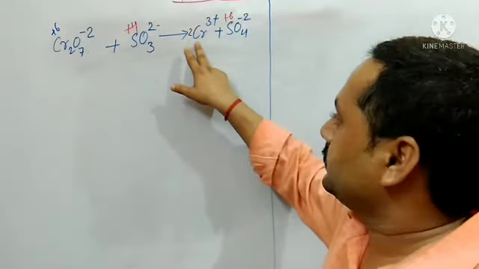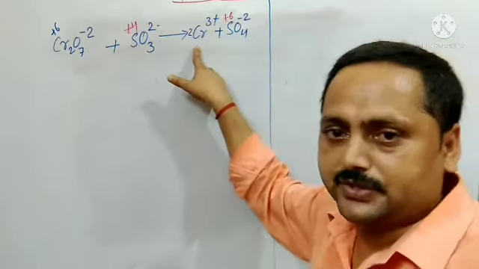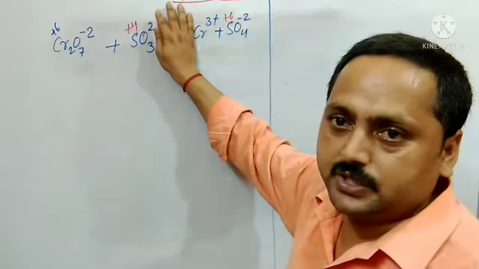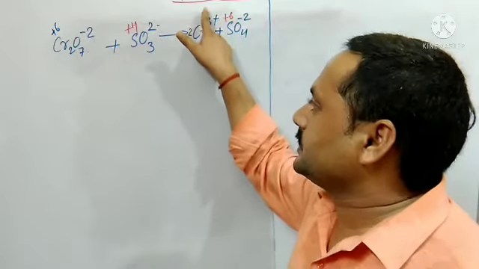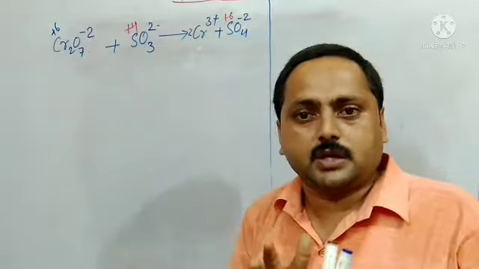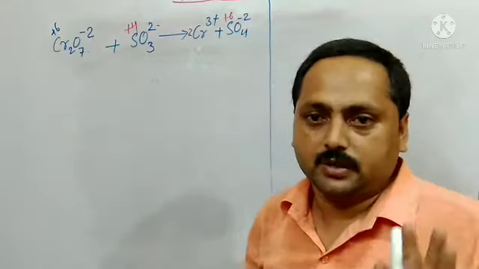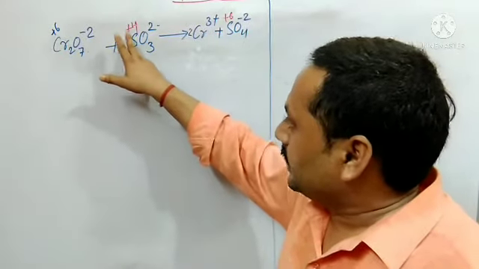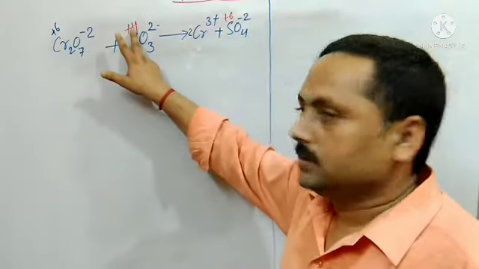Here the oxidation state of this is +3, overall 2 is there, so oxidation state is +6. If I cover it, how much is the oxidation state? I will say 3. If 2 is there, 3 twos are 6. So here +6 and there +12. How much difference is there? 12 minus 6, that is 6. Remember, 12 minus 6, 6. Okay. And here let me check. +4 and +6.